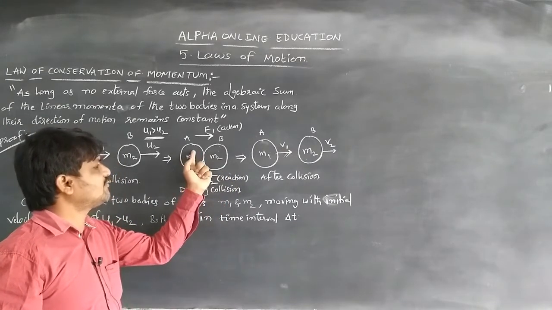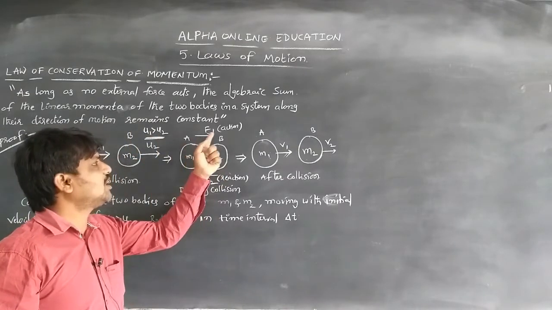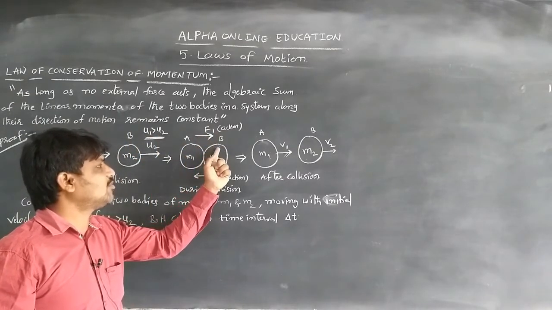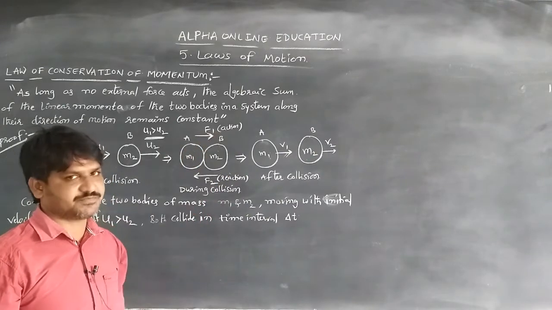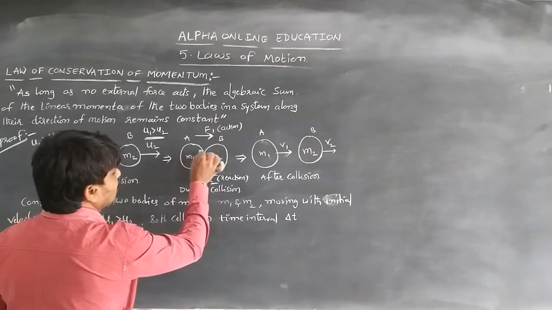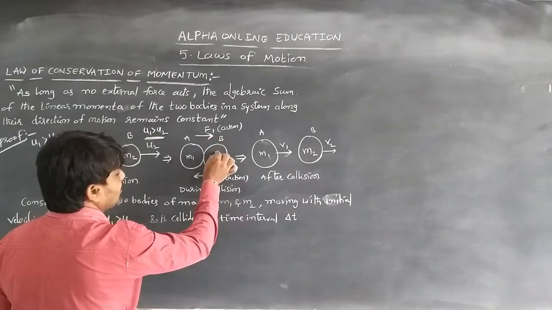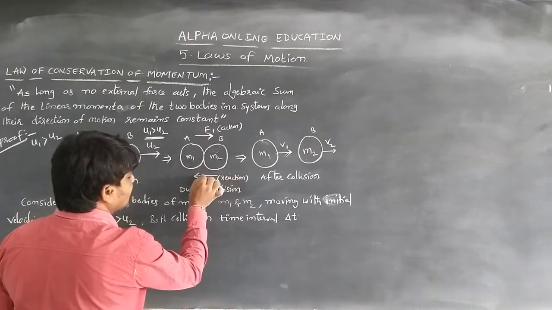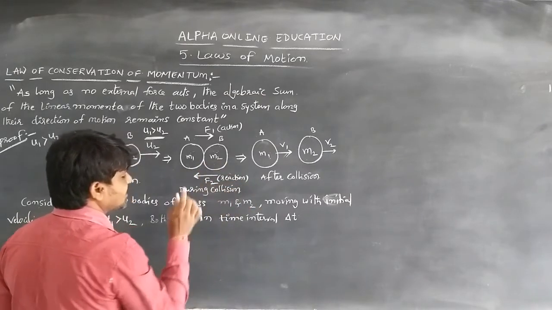So a force is exerted on body B by A. That force F1, exerted on body B by body A, is the action. Similarly, when body A collides with B, an equal force is acting on body A by B, which is the reaction, that is F2.